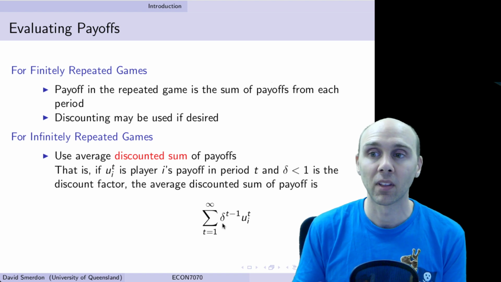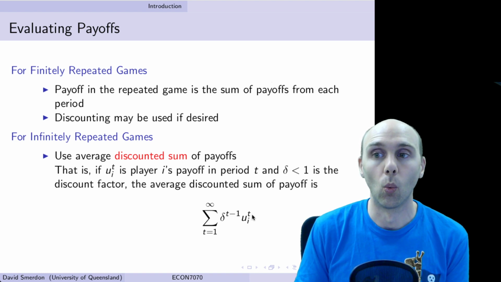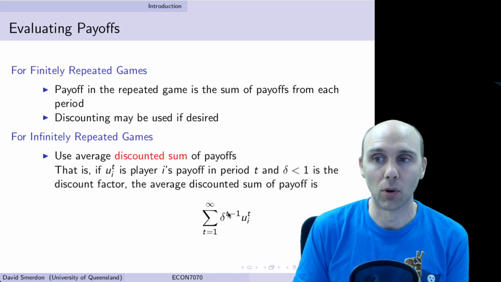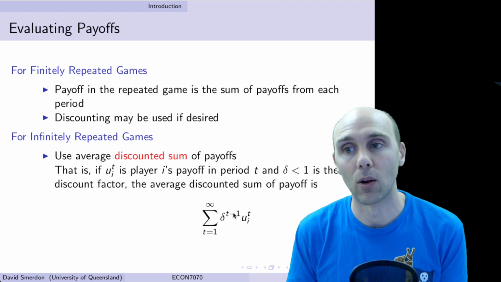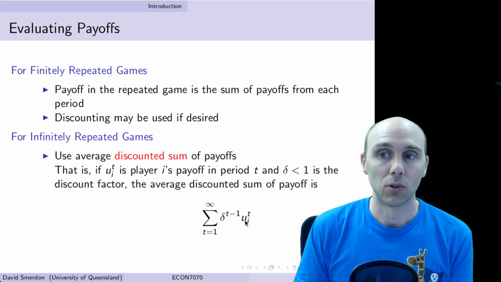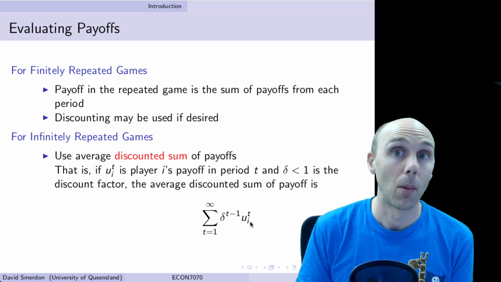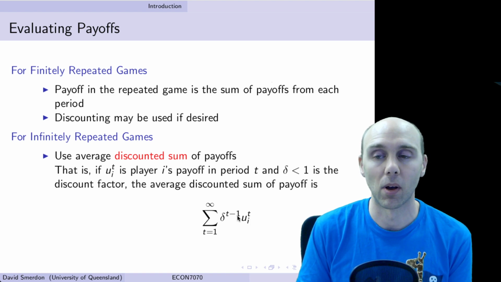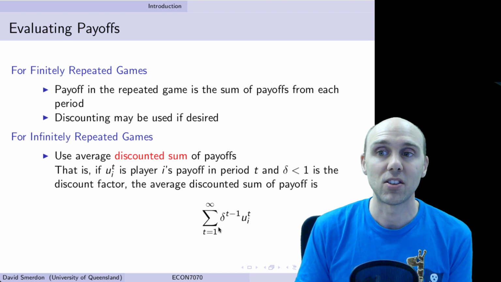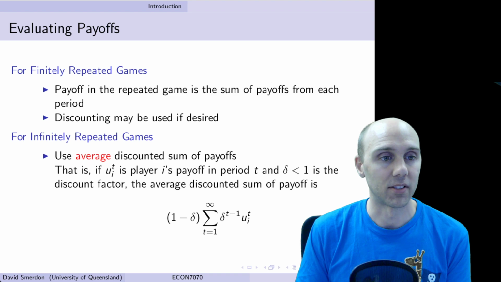The reason for that is in the first period, there's no discounting. So when t is equal to 1, this term needs to be 1. 1 minus 1 is 0, and delta raised to 0 is equal to 1. In the second period, t is equal to 2, and then we need to multiply u in period 2 to player i by delta. So that's why we've got this delta to the t minus 1. So this is the sum of the discounted payoffs. And then to get the average, we're going to multiply it by 1 minus delta.